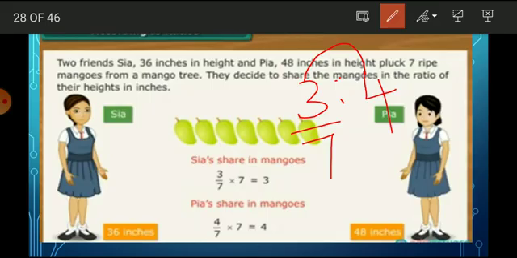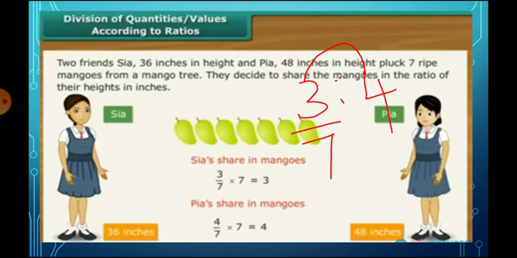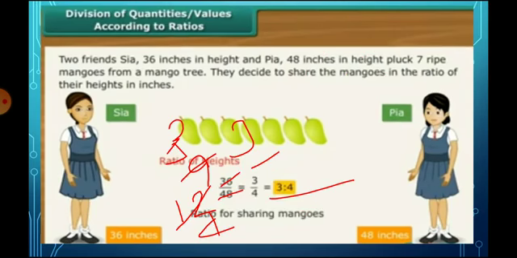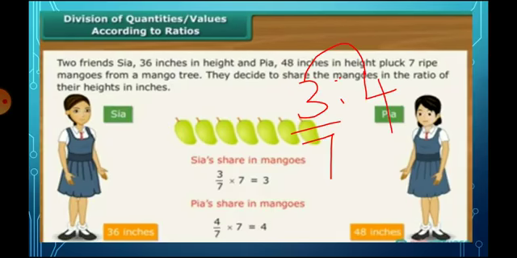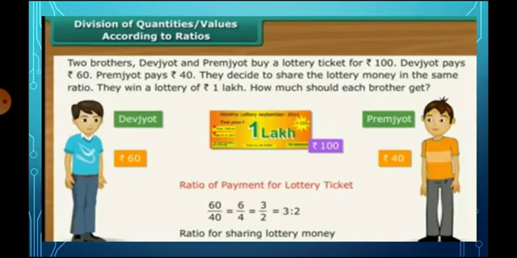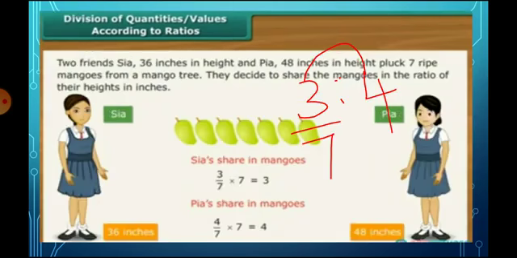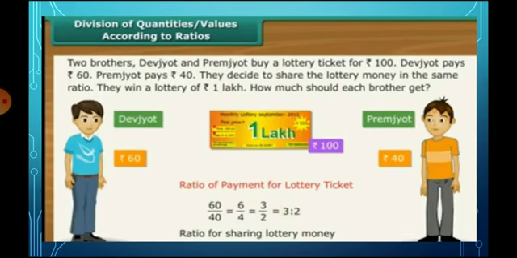Then Pia shares 4 by 7 of the mangoes, so that answer is 4. See, the height ratio in inches is 3 is to 4, and the sharing of mangoes is also 3 is to 4. So this is called an equivalent ratio.